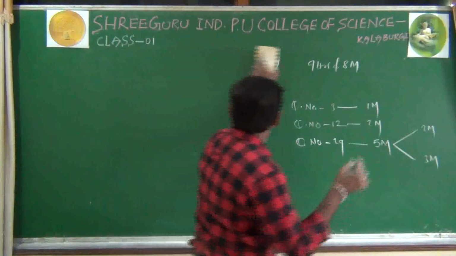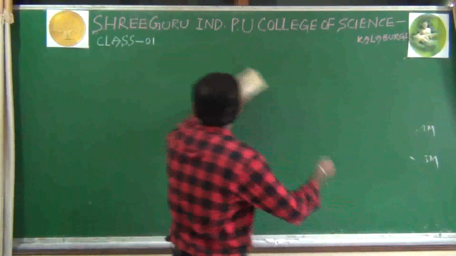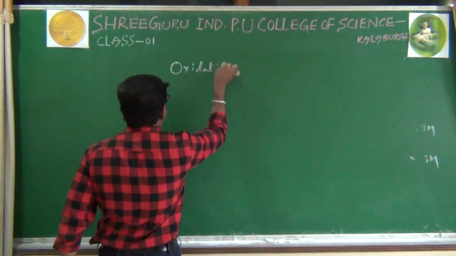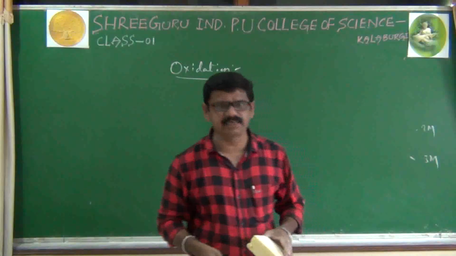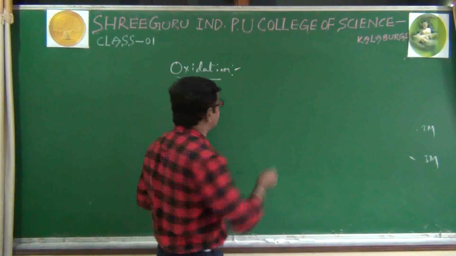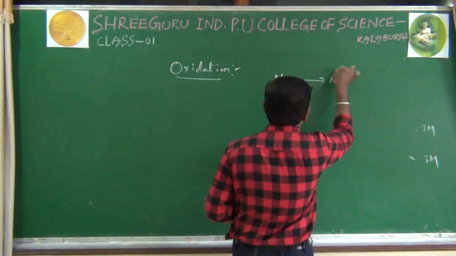First, what is oxidation? Of course, oxidation is having many definitions. Here I am using a modern definition. For that purpose, we will take a suitable example, that is sodium converted as sodium ion.